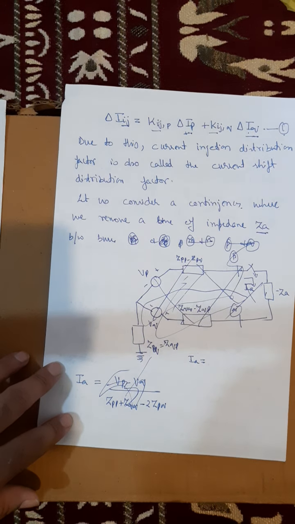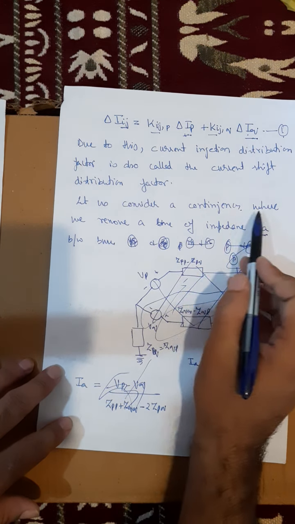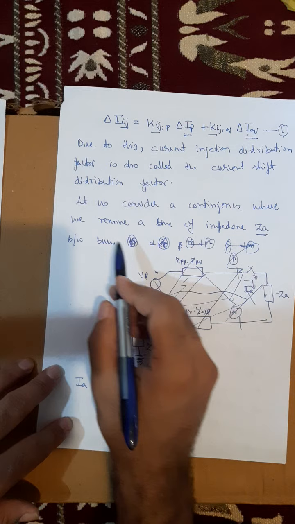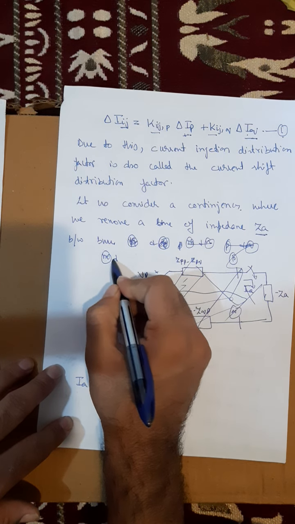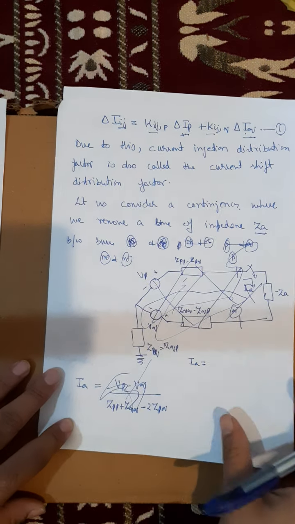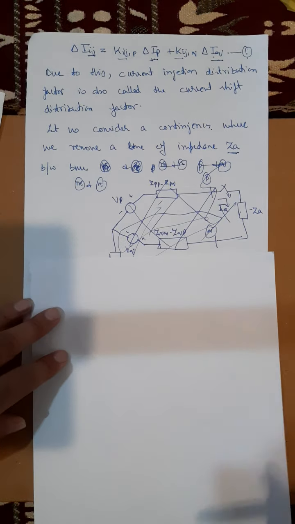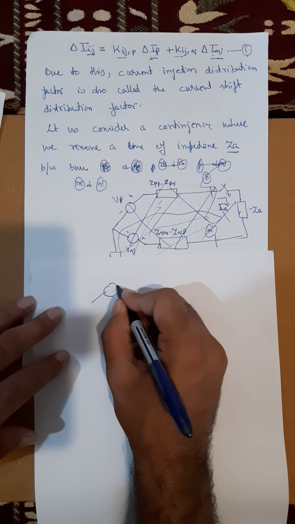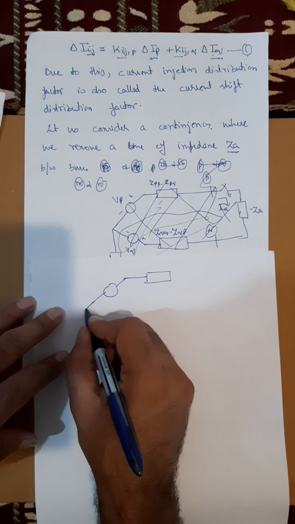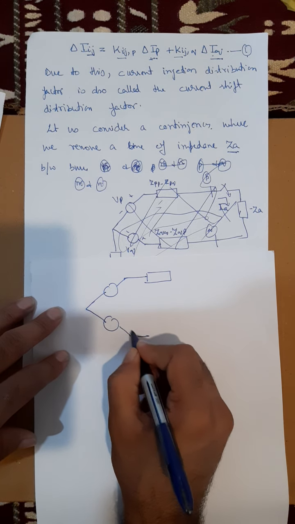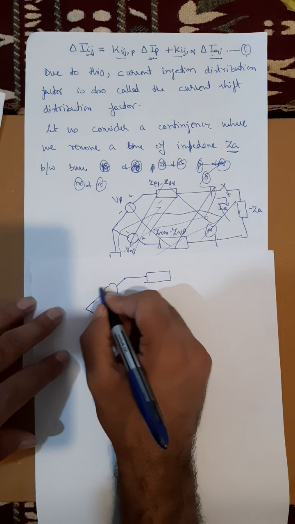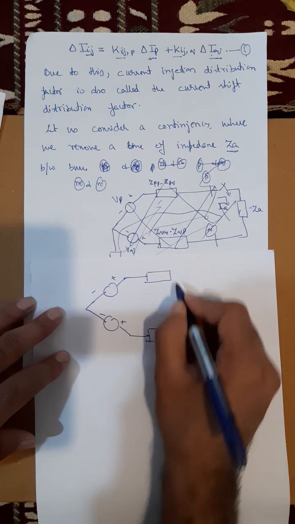Because this PQ is creating a confusion here, so I will say let us consider a contingency where we remove a line of impedance ZA between bus M and N. Between bus M and N. If I remove it between bus M and N, this circuit will look like this. So this is negative, positive, negative, positive.